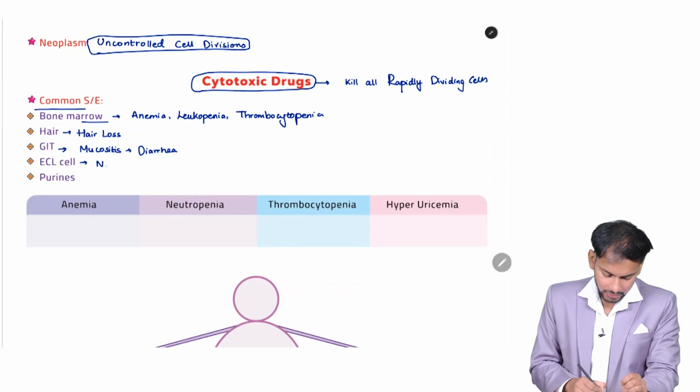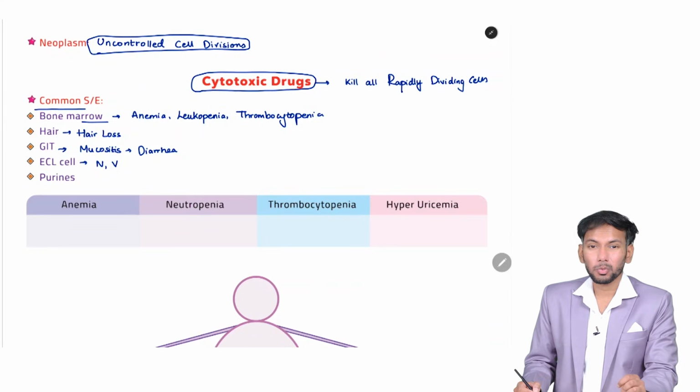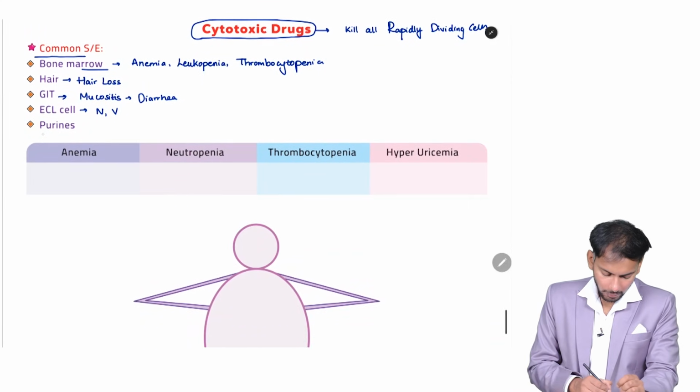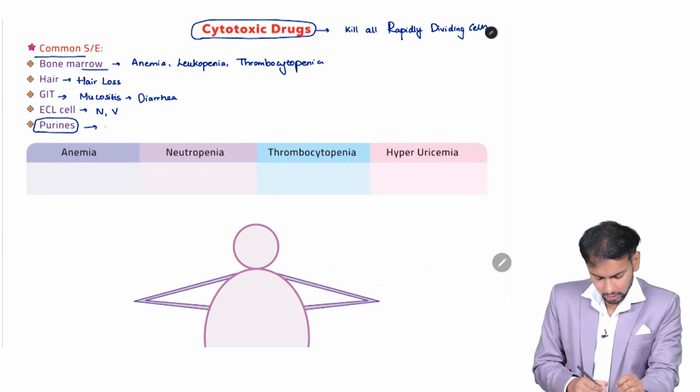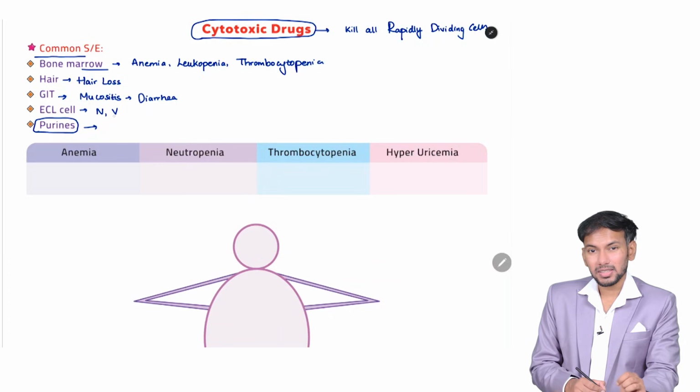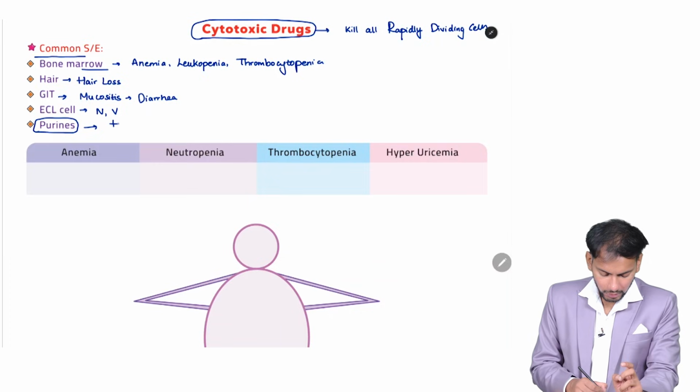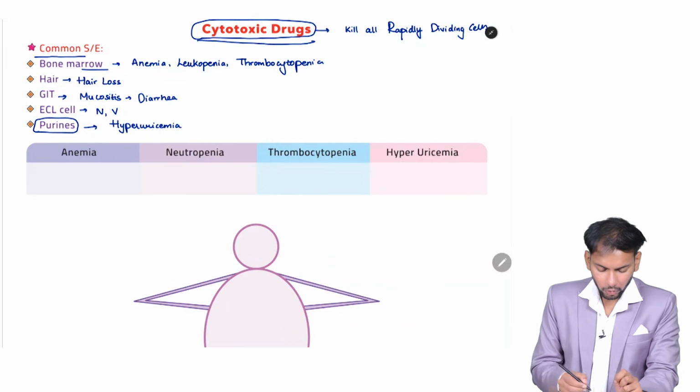When serotonin increases, it will cause nausea and vomiting. Now coming to the cells, when there is a lot of cell death, it will release purines, and purines will be converted into xanthines to uric acid. So there will be hyperuricemia. This is what you see in all of the cytotoxic drugs.